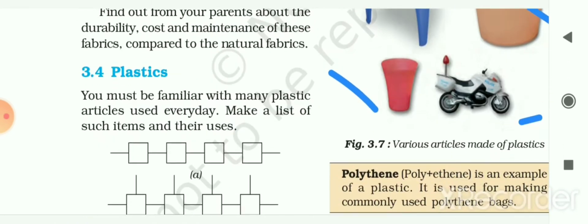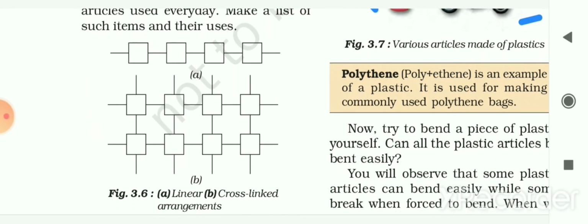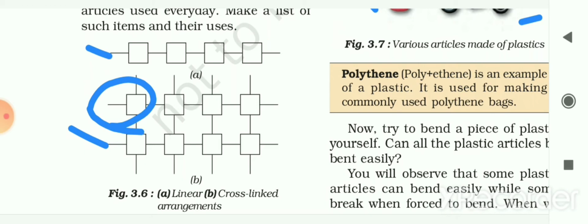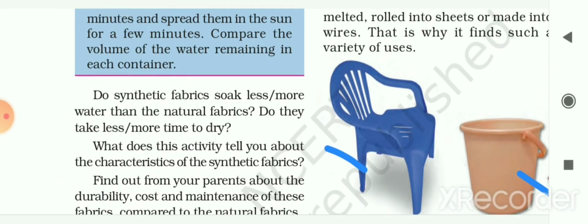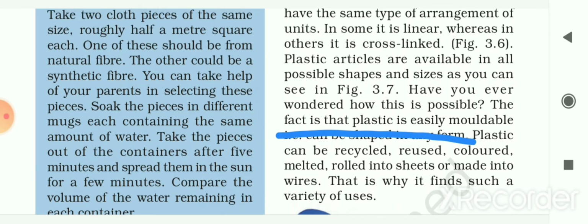Here it is shown to you in figure A. The structure or arrangement is linear. That means one unit is directly connected to the next unit. And in some plastics the arrangement is the cross-link arrangement. That means every unit is connected to four different units. So this is the cross-link arrangement. These two types of arrangements are there in the plastics.